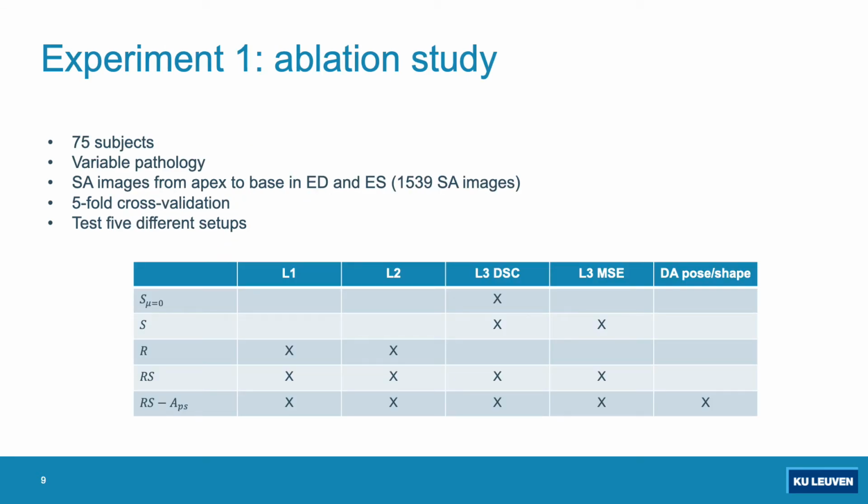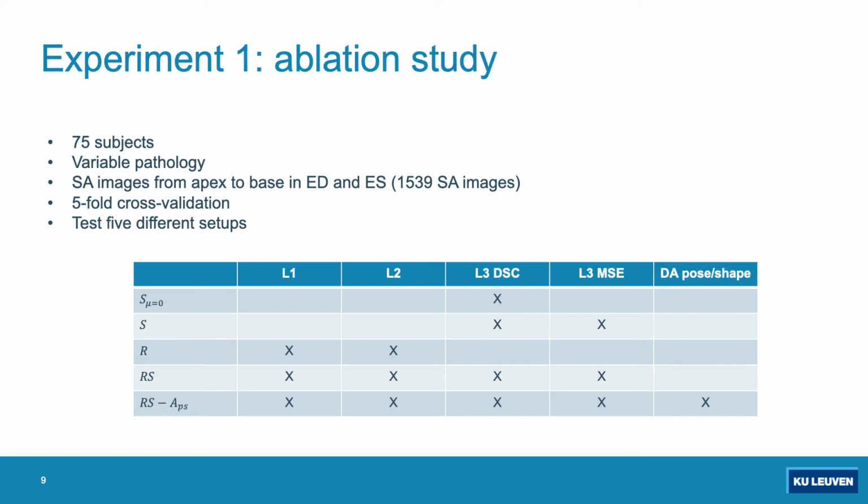In a first experiment, we performed an ablation study on a clinical dataset with 75 subjects suffering from a wide range of pathologies. The myocardium in short-axis images from apex to base in end diastole and end systole was manually delineated, resulting in a total of 1,539 delineated short-axis images. We performed a 5-fold cross-validation on 5 different setups.